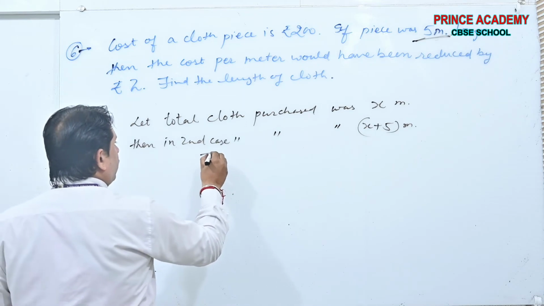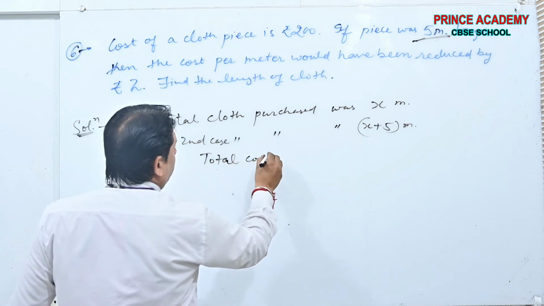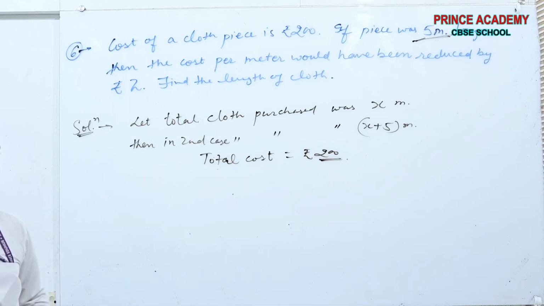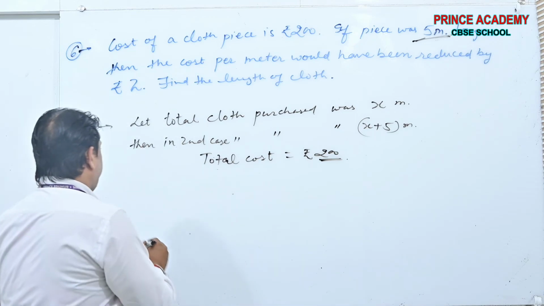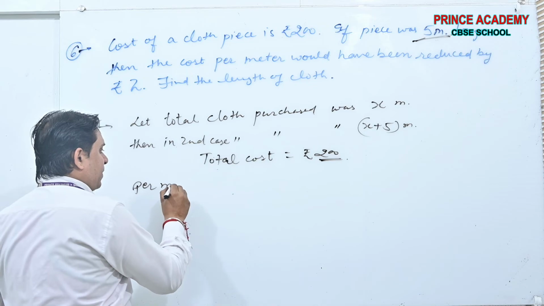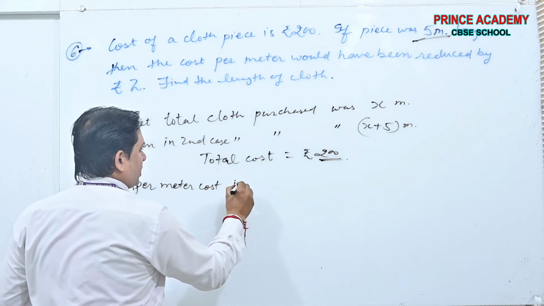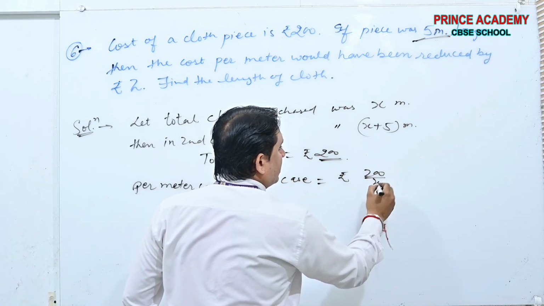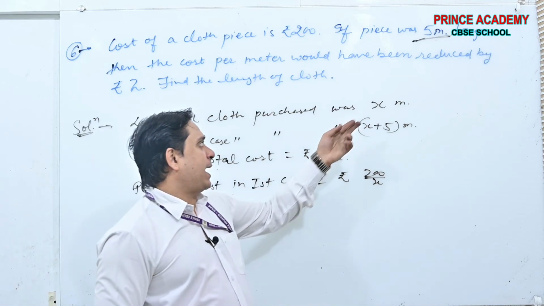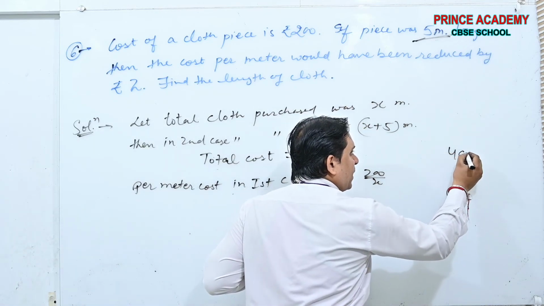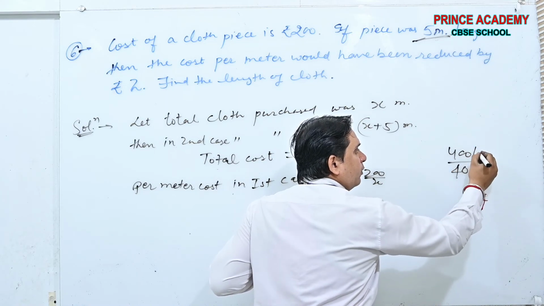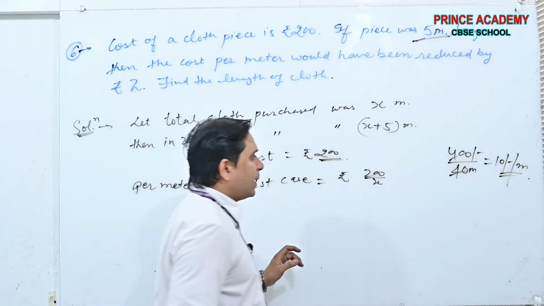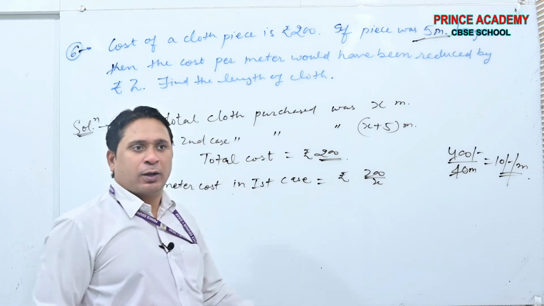Okay. Total cost is rupees 200, yes or no? Total cost is 200. Per meter cost in the first case is rupees 200 by X. Yes or no? Total amount by length, see beta, 400 rupees for 40 meter cloth means 10 rupees per meter. Yes or no? In the same way, cost divided by length of the cloth.